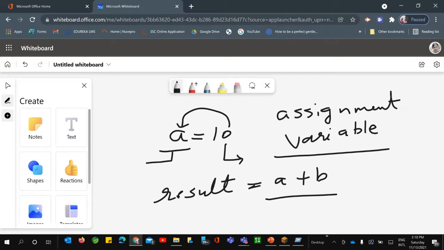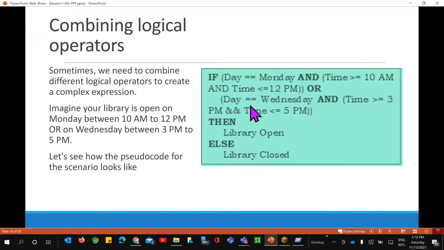If you have shared this whiteboard with your students, they can give reactions on it. So you can make your coding class a little bit more interactive. Now, if I come back, here we have used the double equal to.